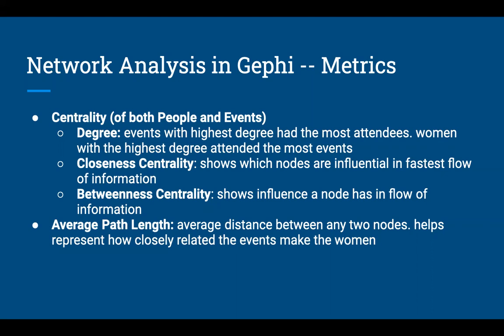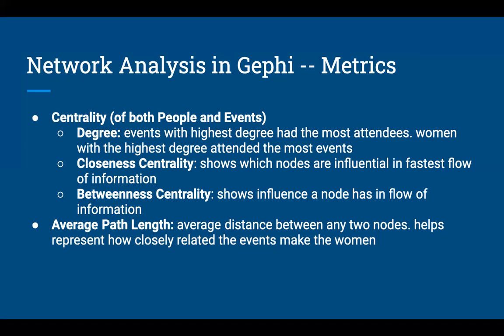We then looked at closeness centrality, which shows which nodes are most influential in the fastest flow of information. We found that Evelyn, Teresa, and Nora also have the highest closeness centrality, and event 8 also has the highest closeness centrality. Finally, we looked at betweenness centrality, which shows the influence a node has in the flow of information. Nora had the highest betweenness centrality, and event 8 once again had the highest betweenness centrality, but with event 9 and event 7 close behind.